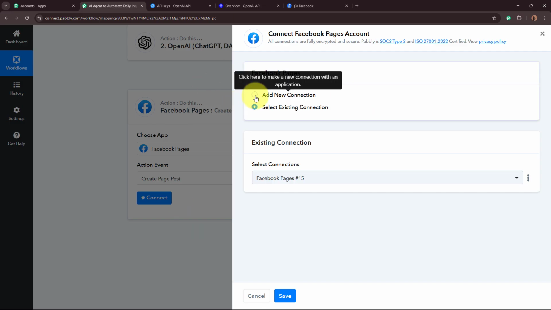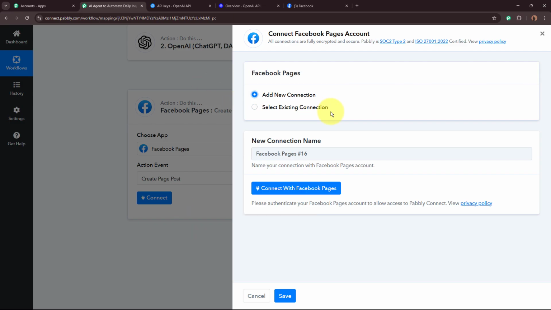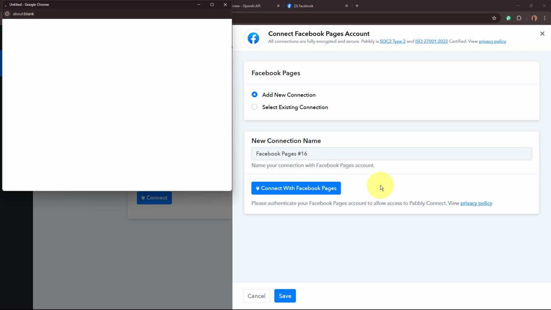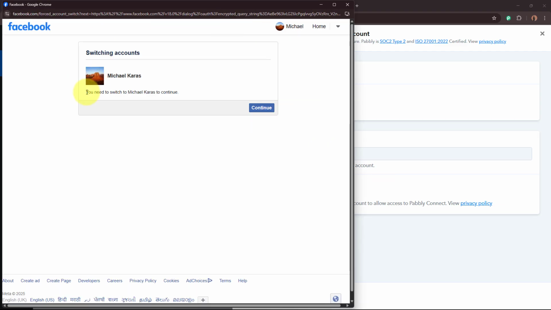A window is going to appear in front of you, on which click on add new connection, or else you can select the existing connection that I've already created. After that, click on the connect with Facebook Pages button right here. Then this window is going to appear in front of you, which is asking me to continue with this account. Yes, this is my Facebook account. So I'm going to click on this continue button right here.